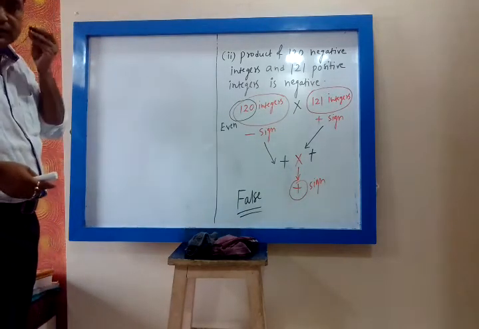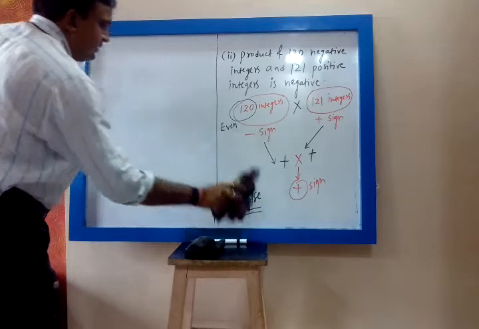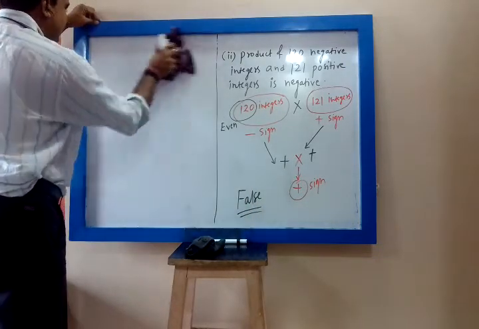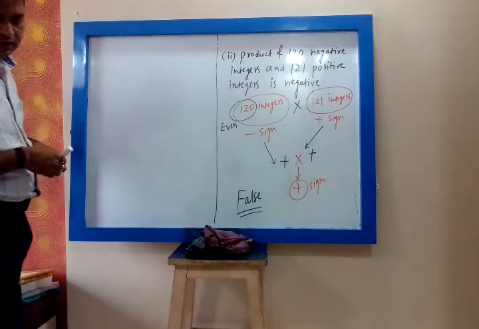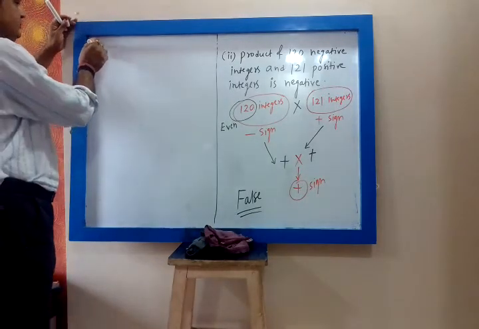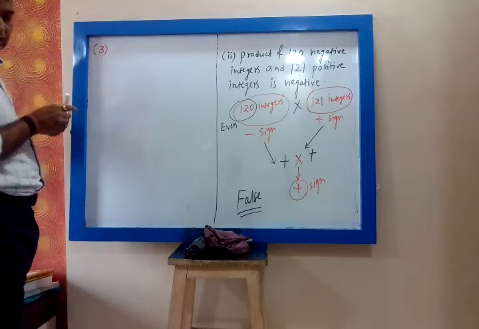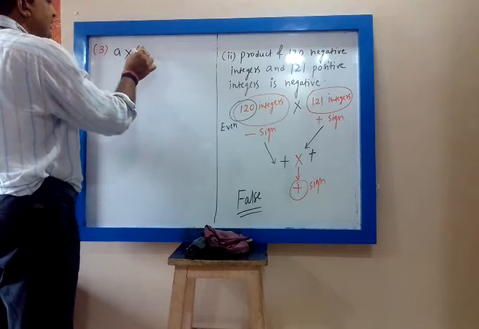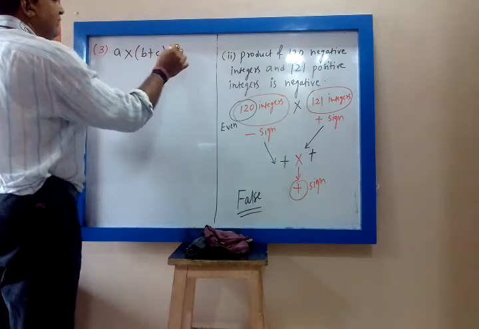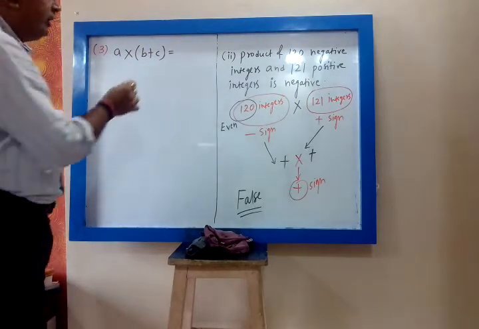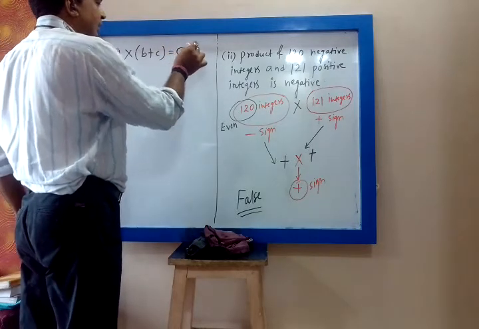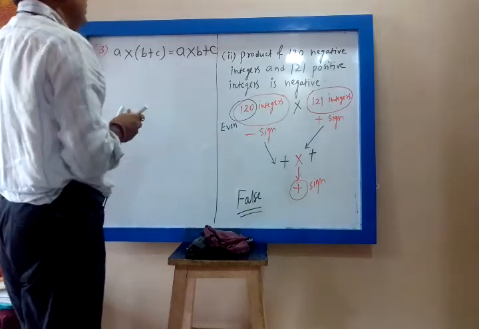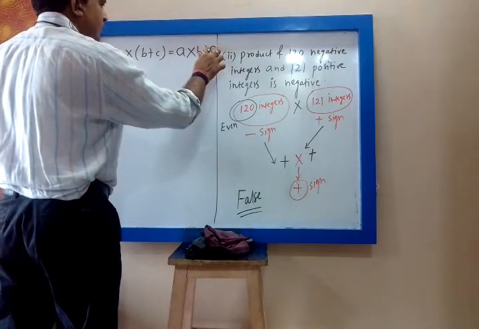Now the third is A into (B plus C). A into (B plus C) is equal to A into B plus C. Whether this is correct or incorrect, we have to find out.